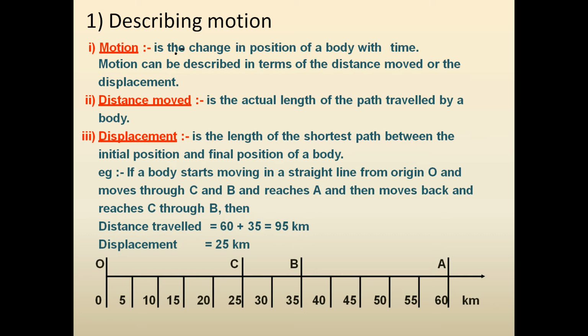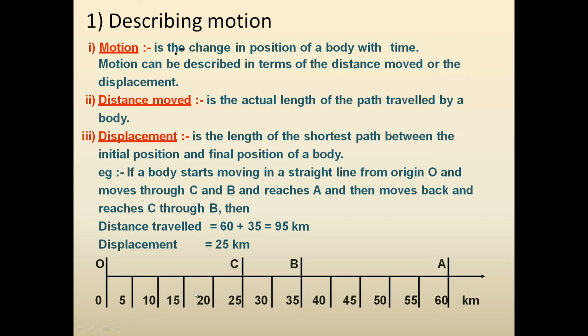How is motion described? It is described with the help of two terms, distance moved or displacement. So what is distance moved? It is actual length of the path traveled by a body. And displacement, this is the length of the shortest path between the initial and final position of a body. We'll understand these two more clearly with the help of one example.